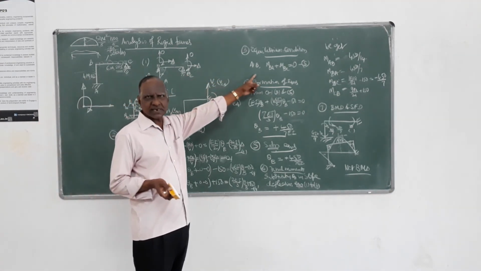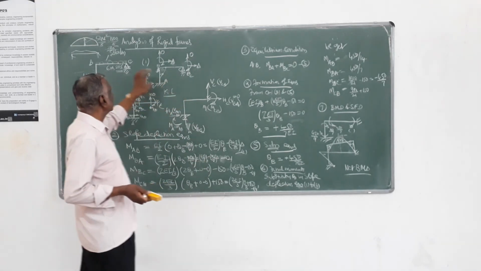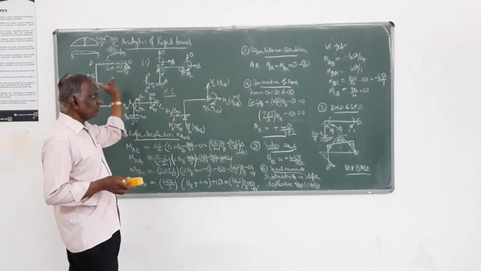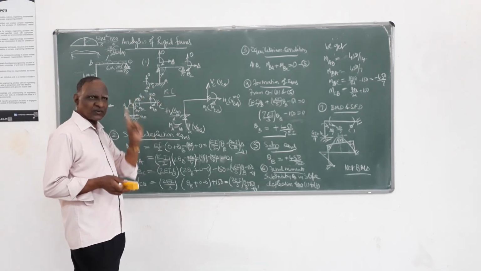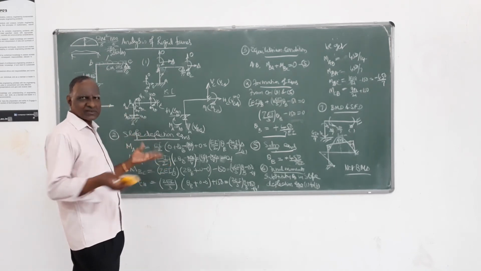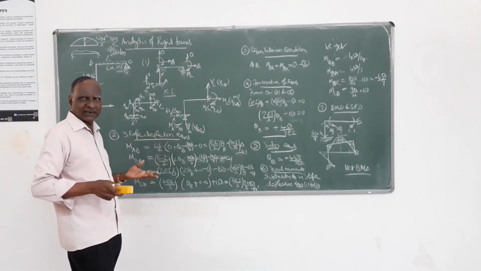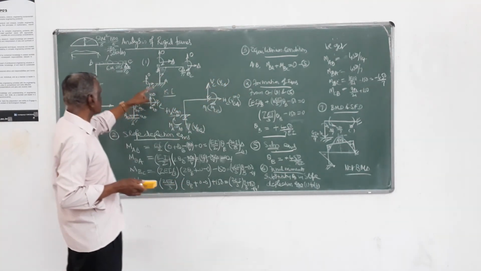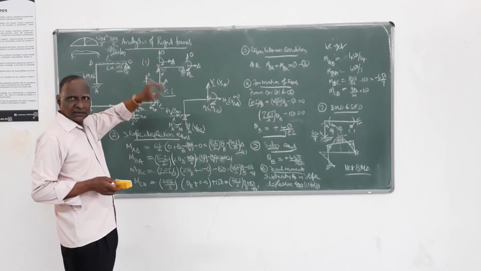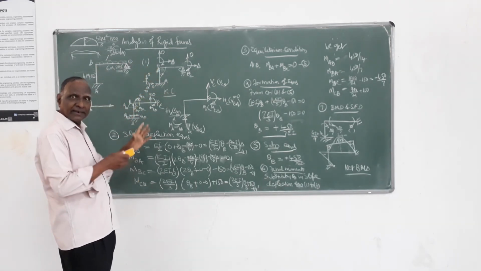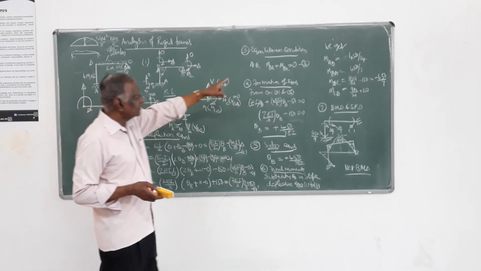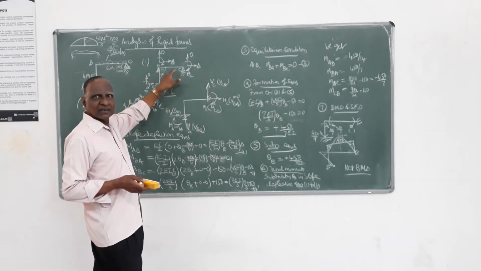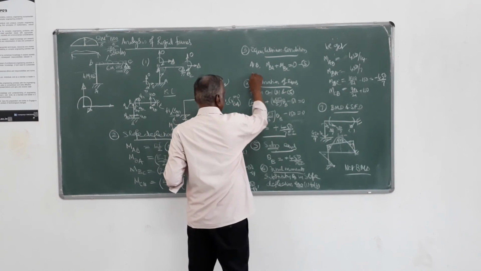Come to this third step, equilibrium condition. The first condition remains the same. Now I told you it is a sway frame, so there is one more condition, the sway condition. Earlier it was non-sway, there was no sway condition. Now you have to get one more condition because here there are three unknowns, MBC, MCB and delta. This one equation we got, MBA plus MBC equals 0, and MCB also 0. That is another at C.